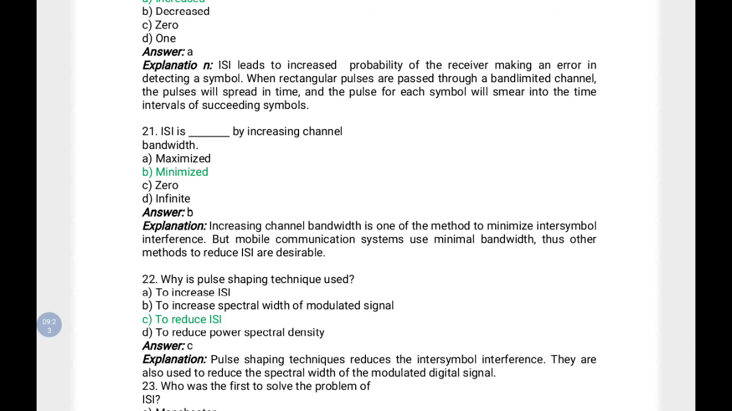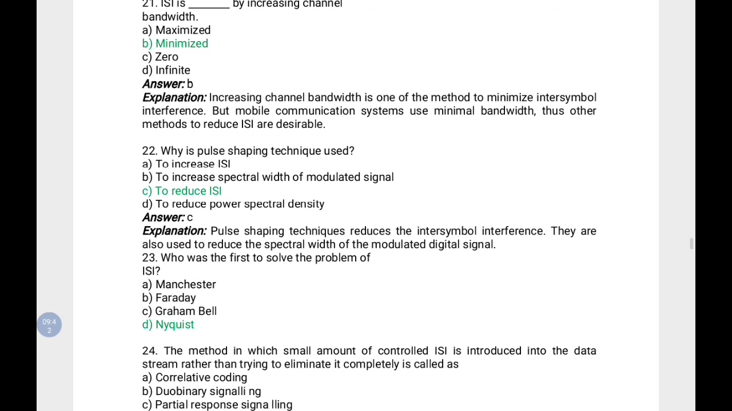ISI is minimized by increasing the channel bandwidth. So the answer for this question is minimized. Intersymbol interference can be minimized by increasing the channel bandwidth. And why is the pulse shaping technique used? Pulse shaping techniques are used mainly to reduce the intersymbol interference. And who was the first to solve the problem of intersymbol interference? So it is Nyquist.